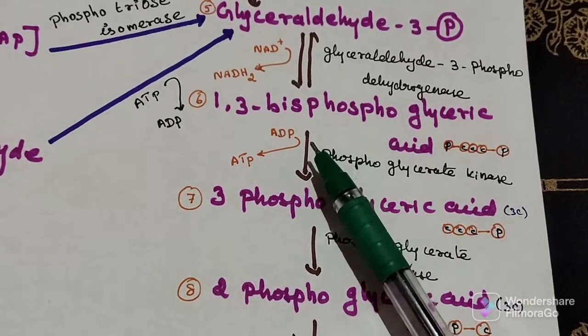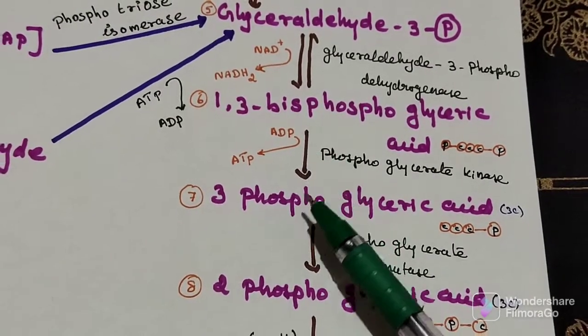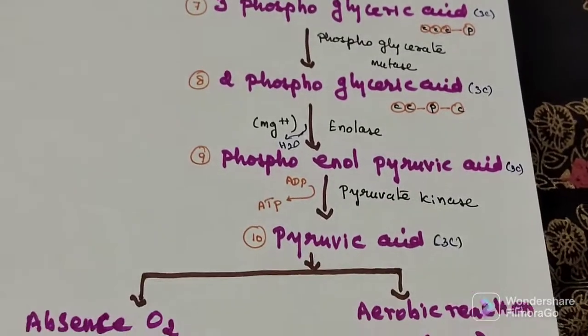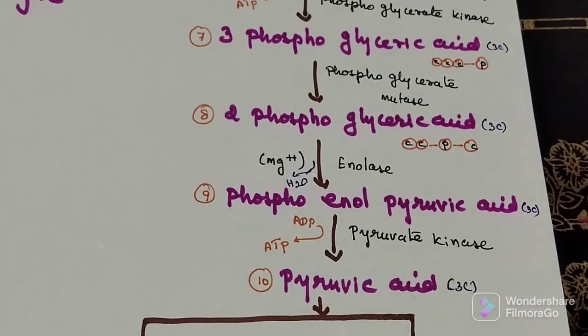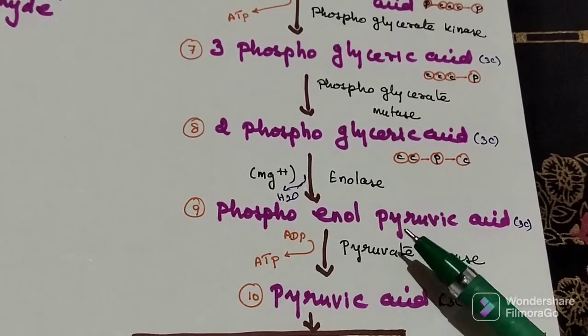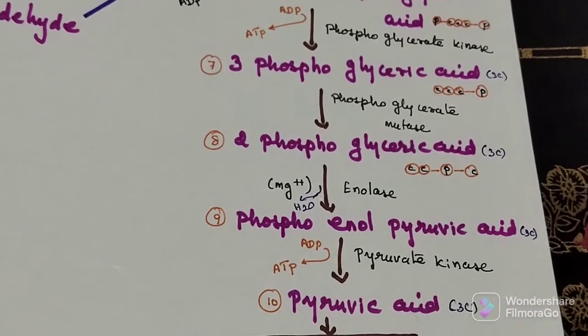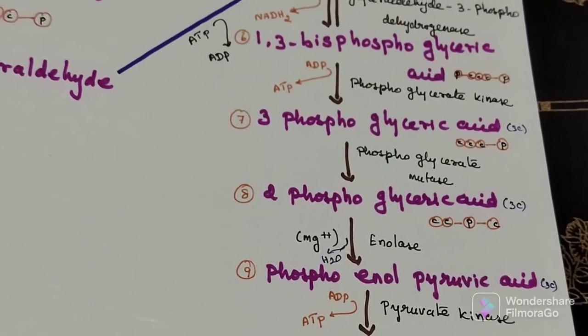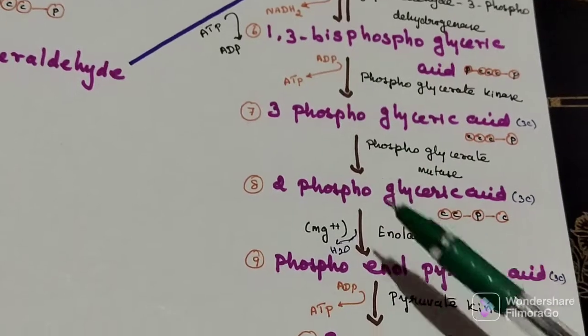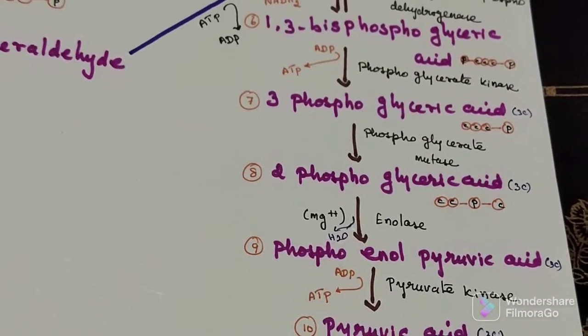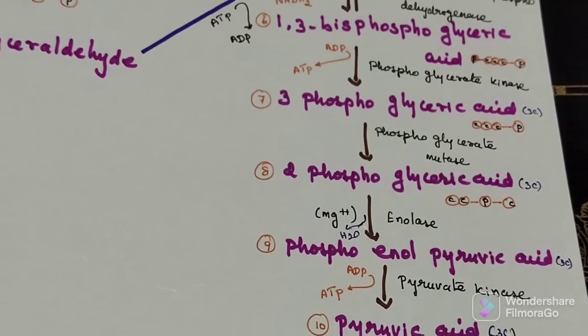This one is the substrate donor. Second level of substrate level phosphorylation, here the donor is phosphoenol pyruvic acid. In glycolysis, step number 6 and step number 9, substrate level phosphorylation occurs.